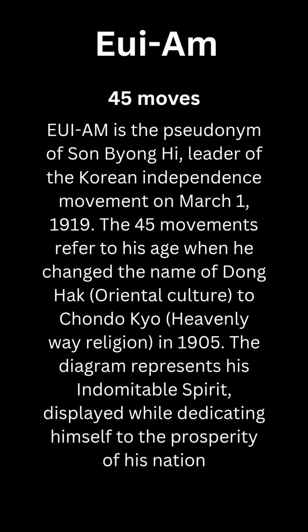Eui-Am, 45 moves. Eui-Am is the pseudonym of Son Byong-hi, leader of the Korean independence movement on March 1, 1919. The 45 movements refer to his age when he changed the name Donghak, Oriental culture, to Chondo-kyo, Heavenly Way religion, in 1905. The diagram represents his indomitable spirit, displayed while dedicating himself to the prosperity of his nation.